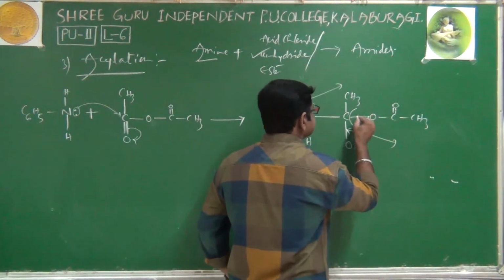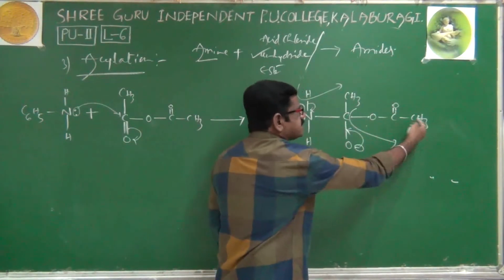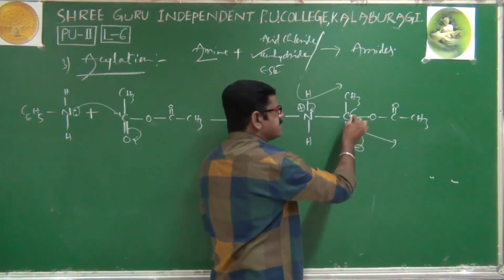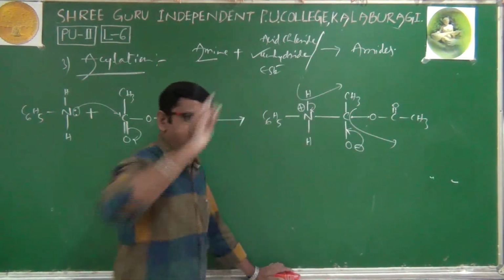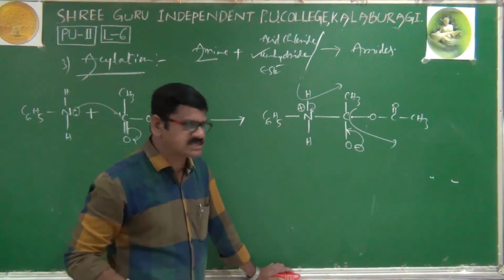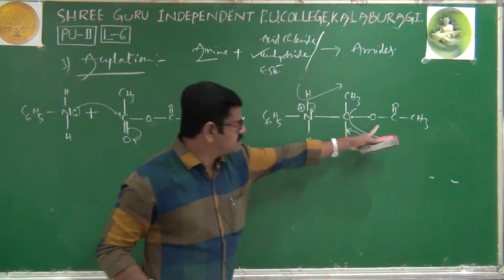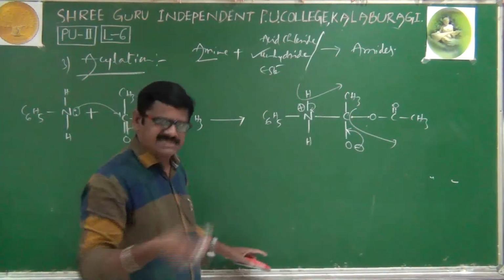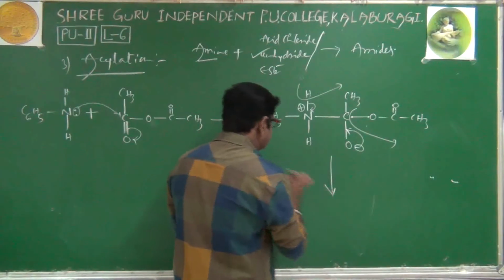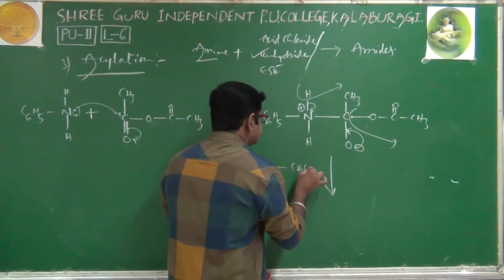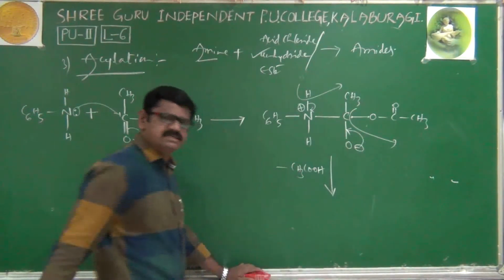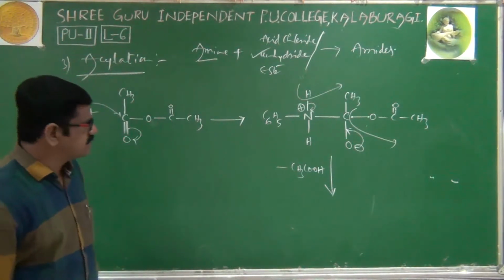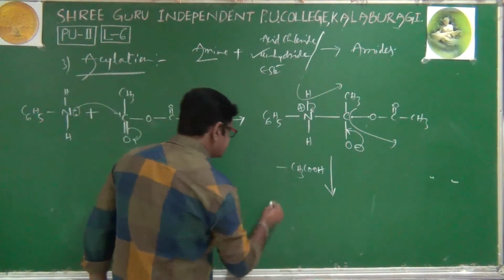Entire part. What is that? CH3COO minus, because oxygen with 2 electrons is eliminated. CH3COO minus, and from here H plus. H plus has eliminated. Nothing but acetic acid has eliminated. Minus CH3COOH has eliminated. Therefore, the final compound is C6H5